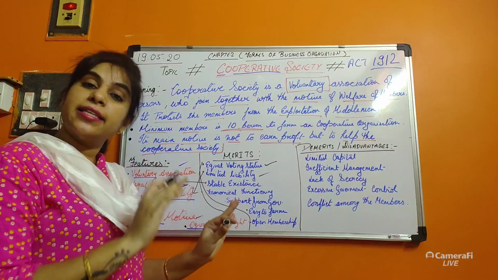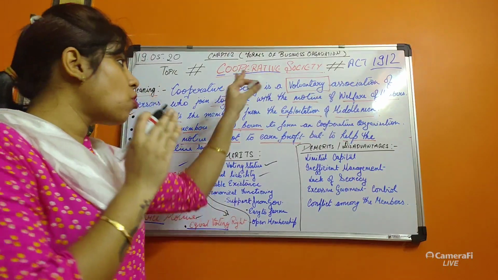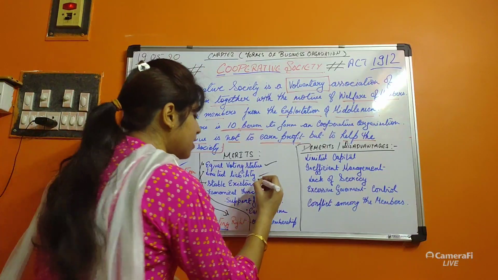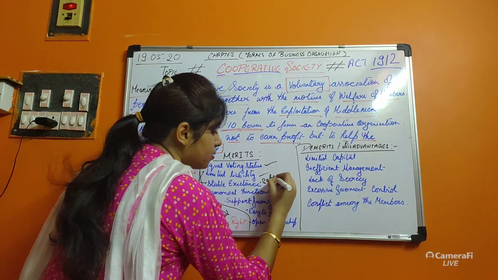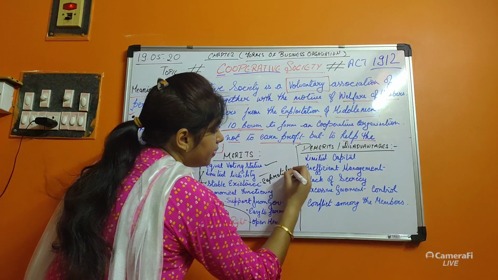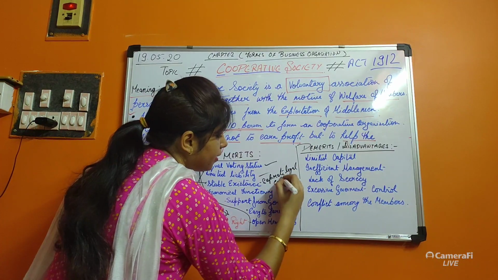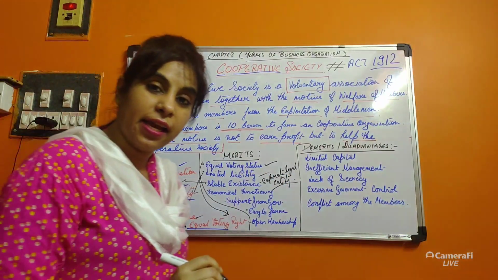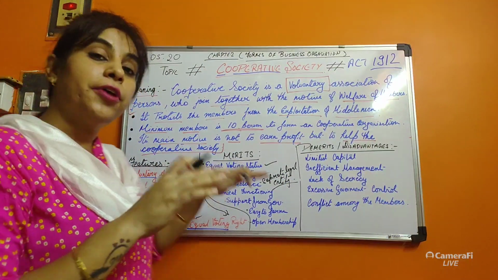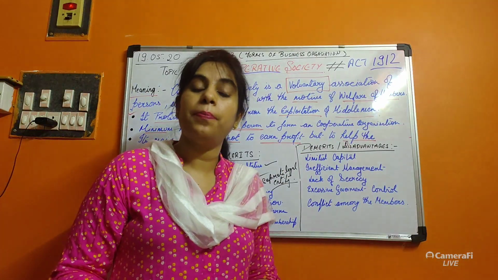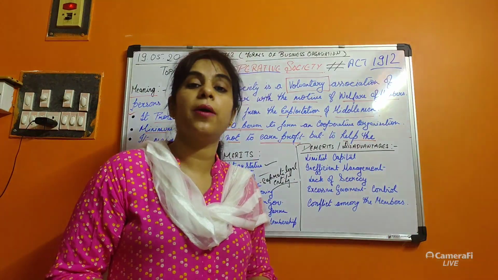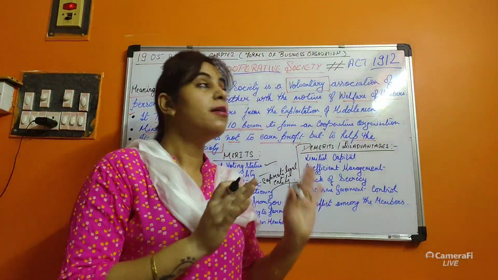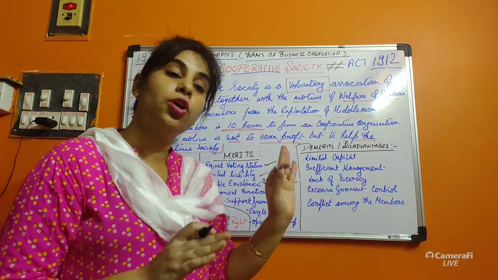See, as I told you, this cooperative society is a separate legal entity. As it is a separate legal entity, with the death or insolvency of a person, the business will not close.